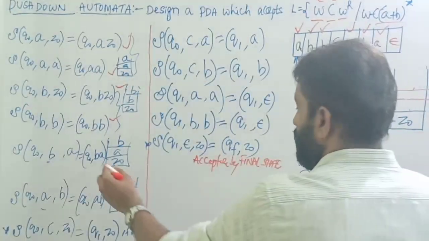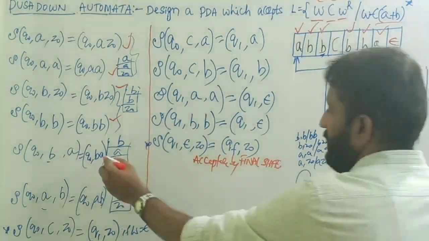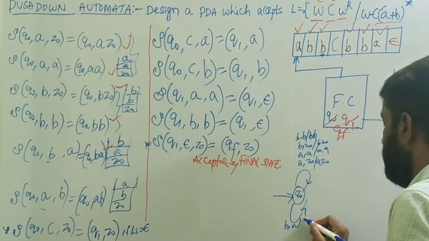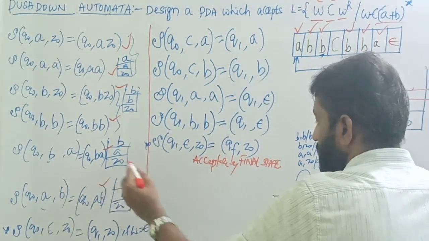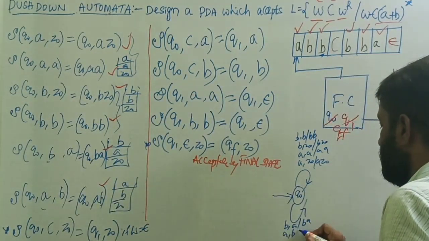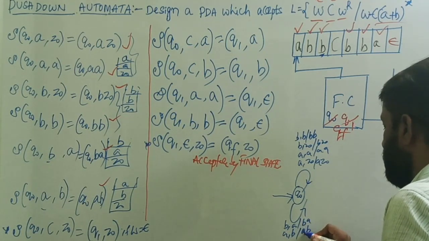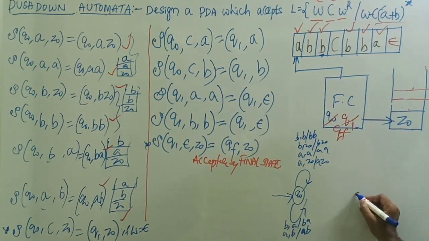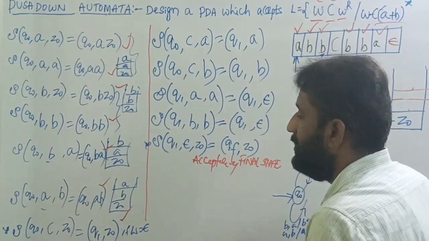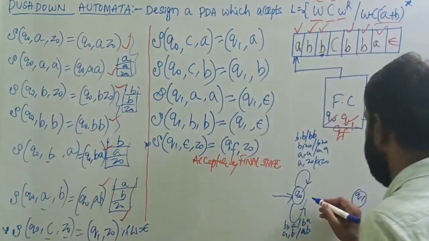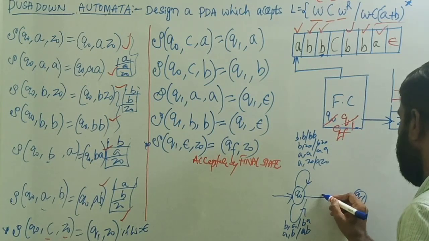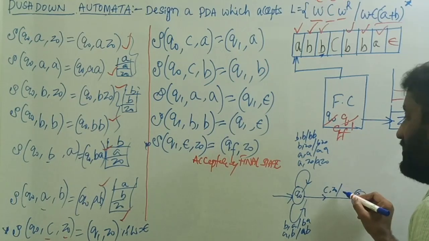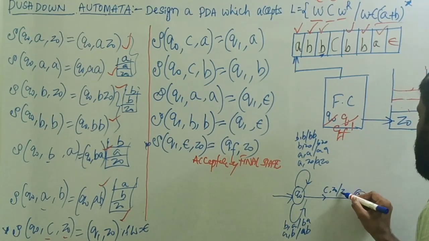Okay. Then what is next one? Yes, input symbol is B, top of the stack is A, so add this onto stack. Then next one is input symbol is A, top of the stack is B, then add A onto the stack, so AB. Then this is okay. So Q0, I am taking one more state, Q1. Q0, input symbol is C, top of the stack is Z0. Just move to the state without doing any operation, so Z0.